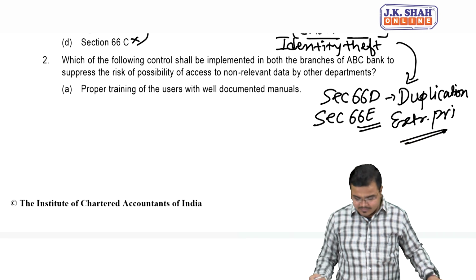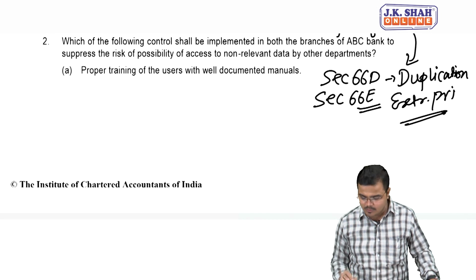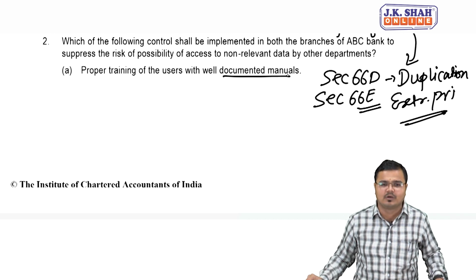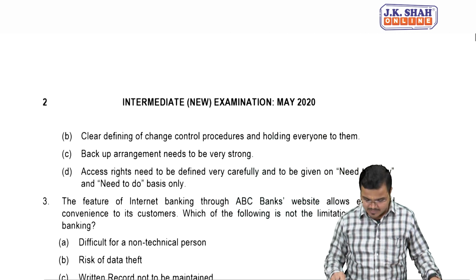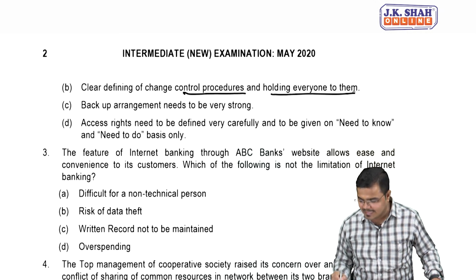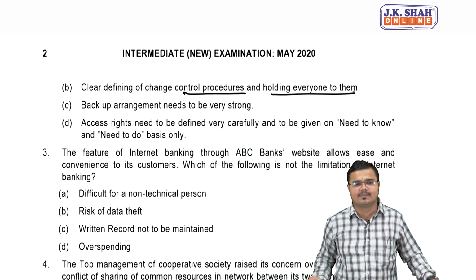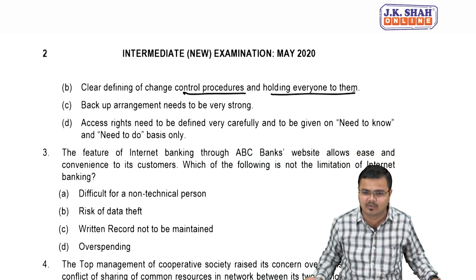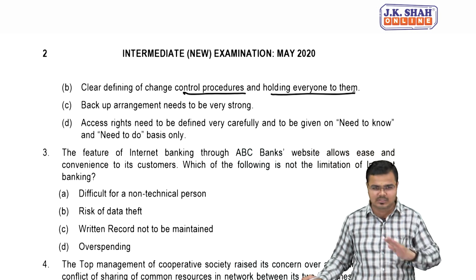He should not know about the credit card status of others. Simple. So they have given certain points. Let's check out the multiple options. Proper training to the user with well documented manuals. This will not be that effective, because they know what they should do, but still they can get access from the system. Second, clearly defined change control procedures and holding everyone to them. Maybe, but not the correct one, because clearly defining change control means job rotations and other things, and if anything goes wrong we hold everyone to account. No, this is not the correct option.